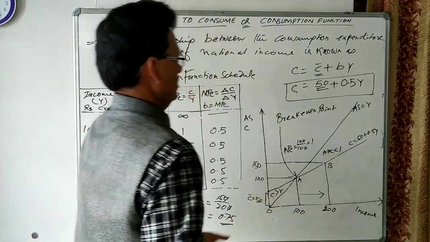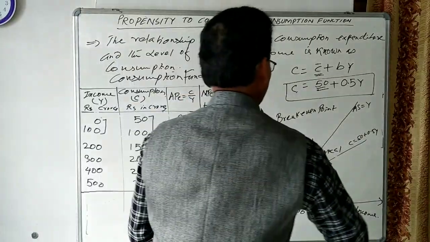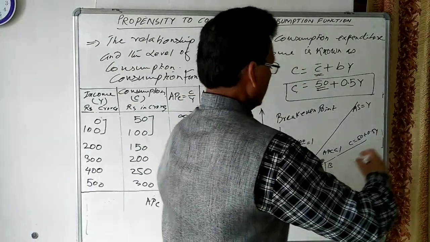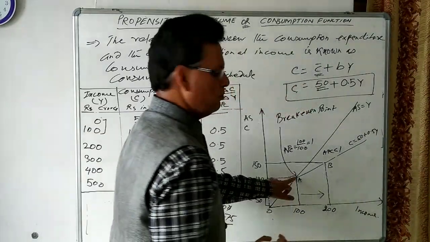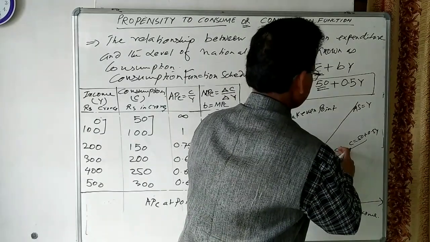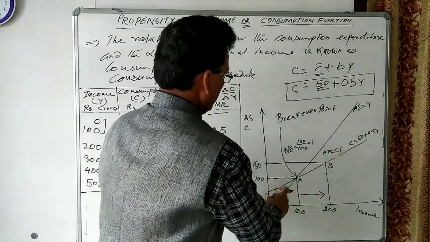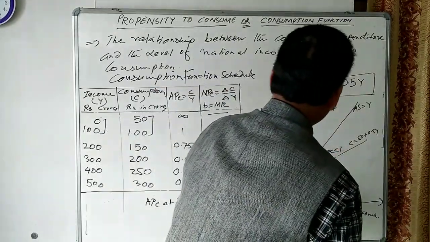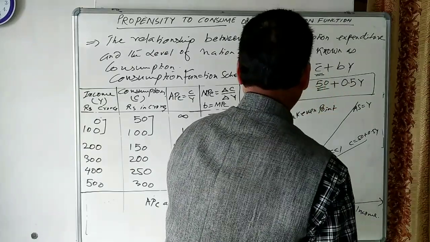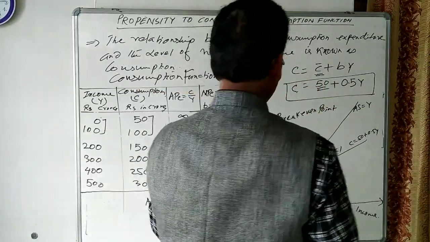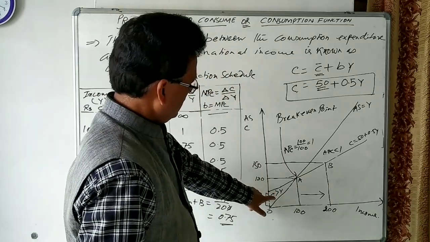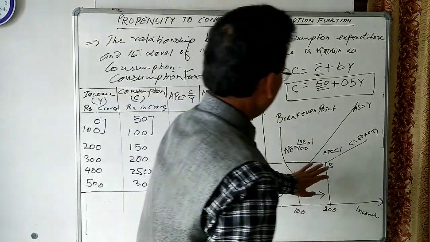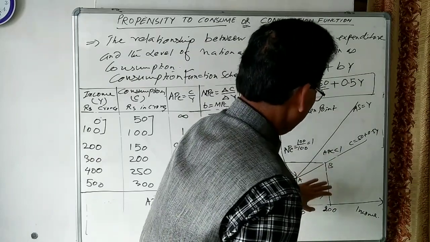Any point to the right side of the break-even point, APC is less than 1. Any point from the break-even point to the left side, APC is more than 1. So I think this APC is clear.